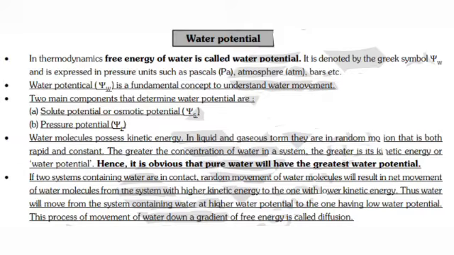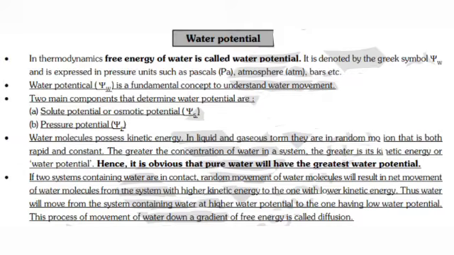Two main components determine water potential. The very first one is solute potential or osmotic potential, which is denoted by psi s. The second one is pressure potential, which is denoted by psi p. Water molecules possess kinetic energy in liquid and gaseous form.